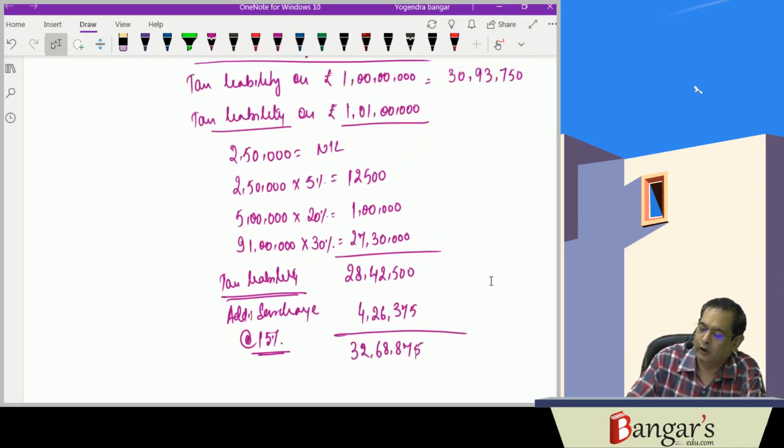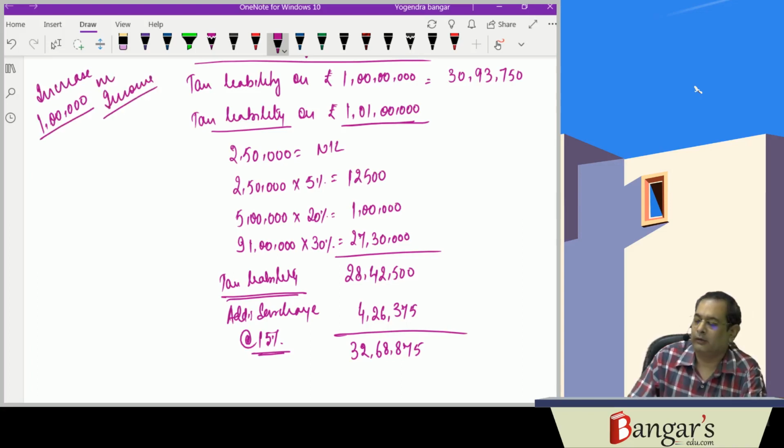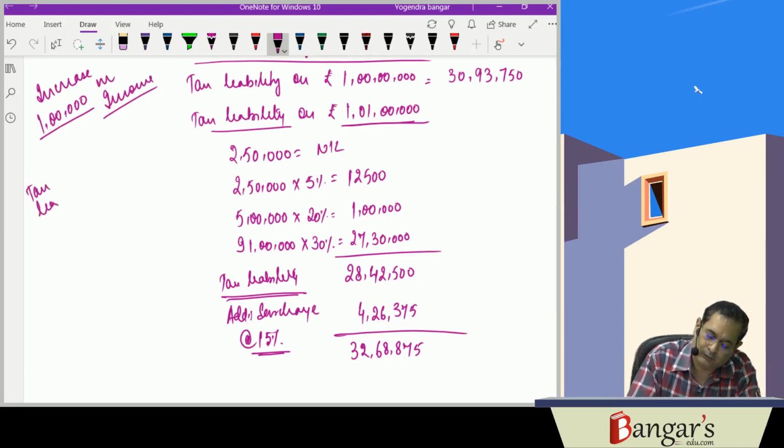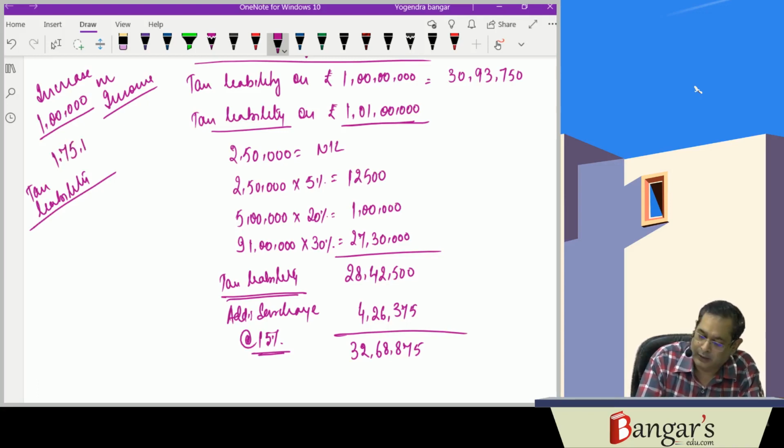Look at how much the increase in income is. In comparison to 1 crore, the increase in income is 1 lakh rupees. And when we compare, the tax liability has increased by 32,68,875 minus 30,93,750, that is 1,75,125.